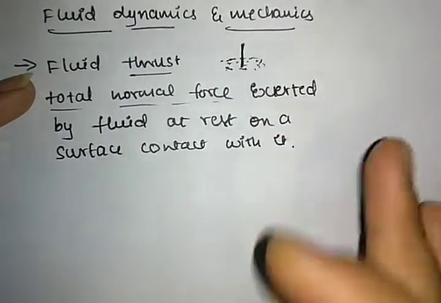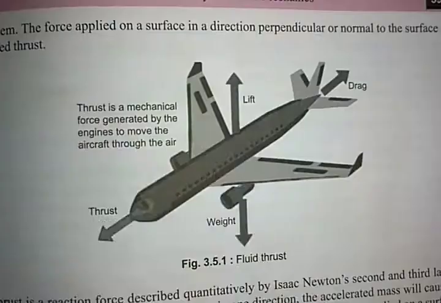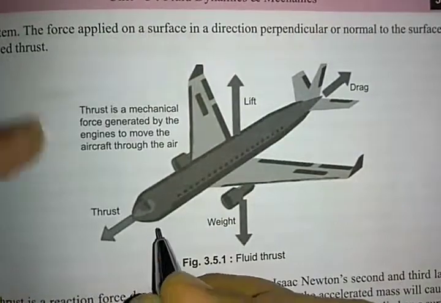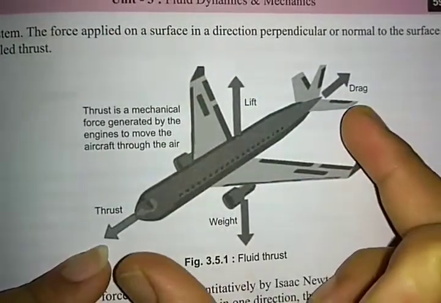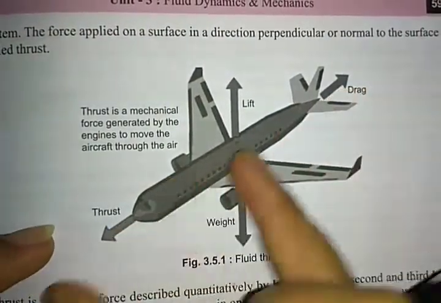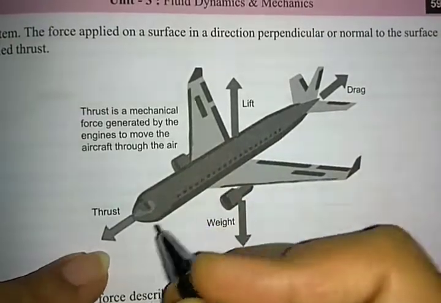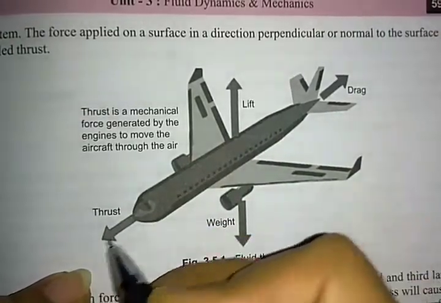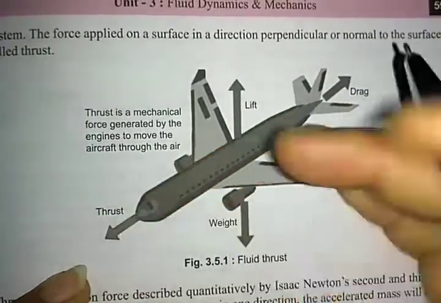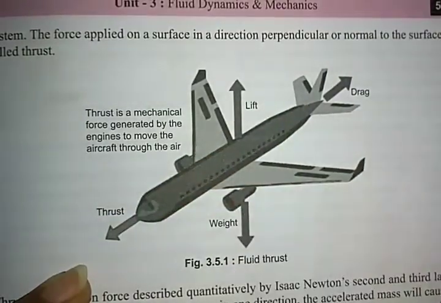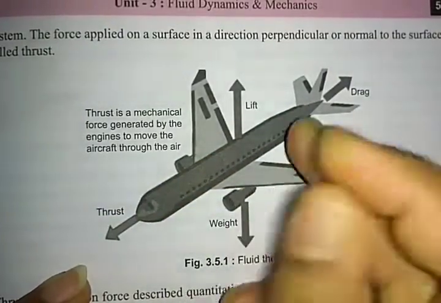Example, see in the pictorial form. See, in this figure, if the jet is moving forward like this, the thrust is the normal force present. See here, the fluid is in the container.